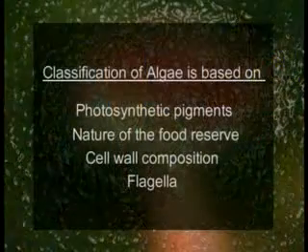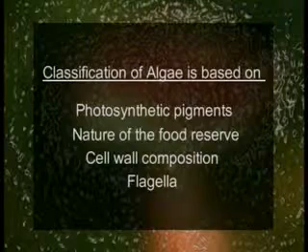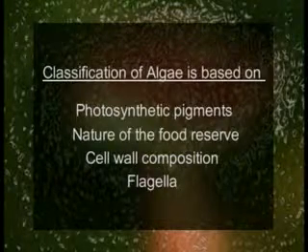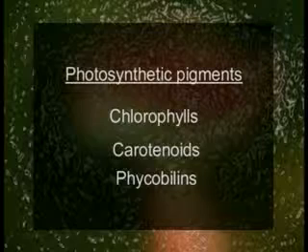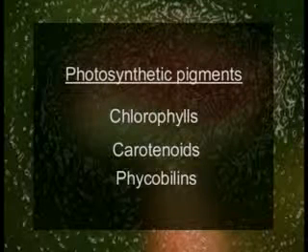Some of the main characters that have been widely used for the classification of algae are, number one, photosynthetic pigments, number two, nature of food reserve, cell wall composition, and flagella. Photosynthetic pigments. In algae, three main types of photosynthetic pigments are known: chlorophylls, carotenoids, and phycobilins.